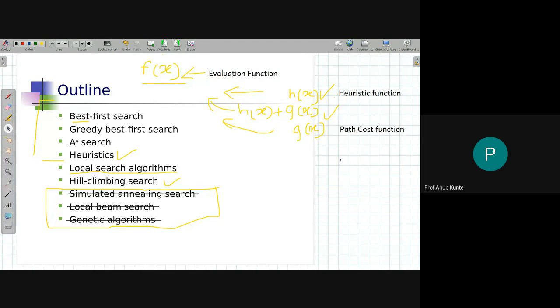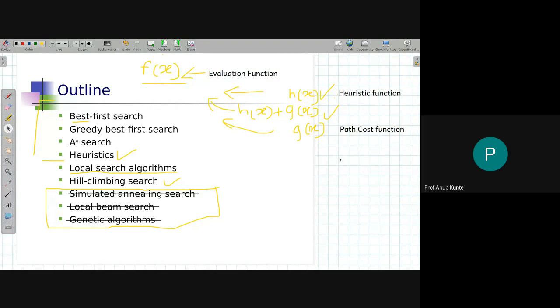g(x) stands for the path cost function, h(x) stands for the heuristic function, and f(x) stands for the evaluation function. As I told you, as far as the working steps of the algorithms are concerned, in informed search the fringe list is organized, or prioritized, based on the evaluation function value, that is f(x).